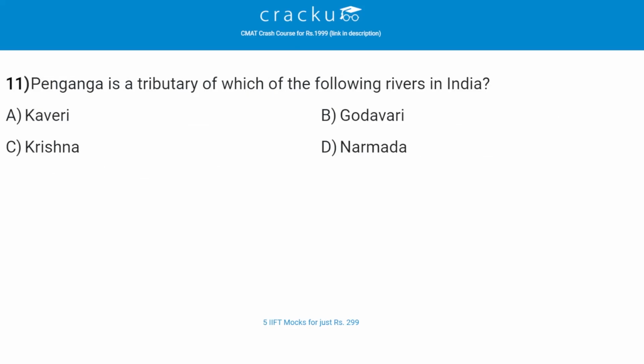Panganga is a tributary of which of the following rivers in India? The correct answer is B, that is Godavari. So the Wainganga and the Panganga rivers are the tributaries of Godavari River. And Godavari River is the largest river in peninsular India and it is known as the Dakshin Ganga.